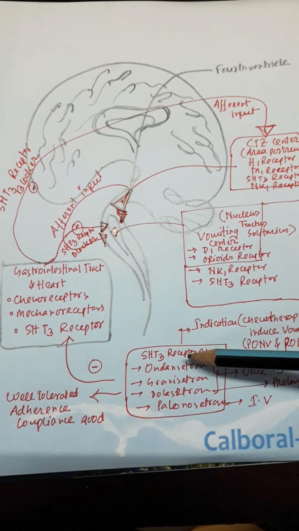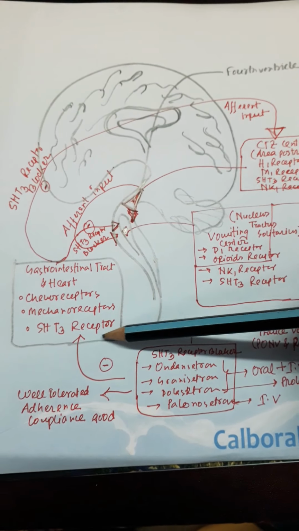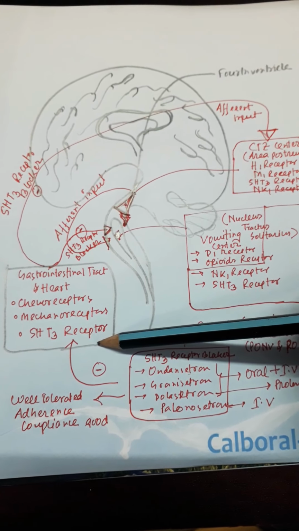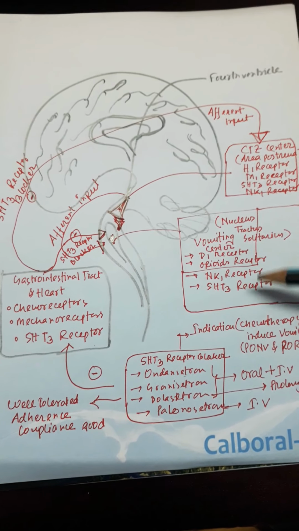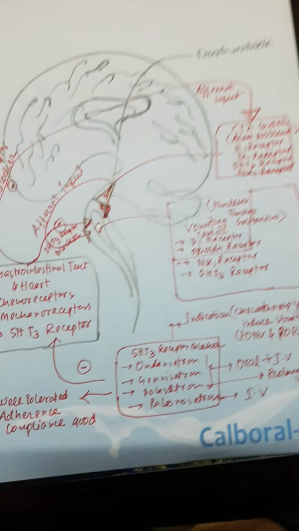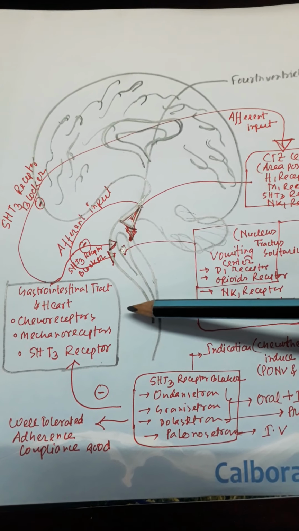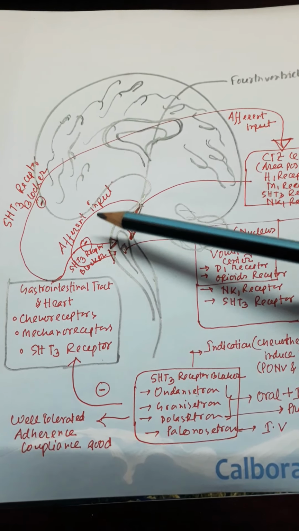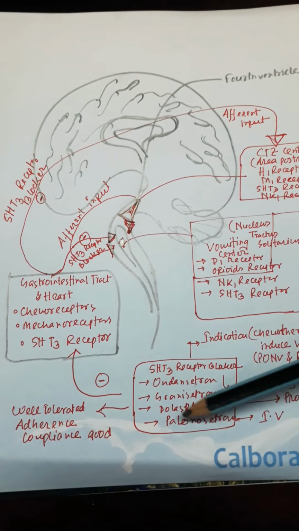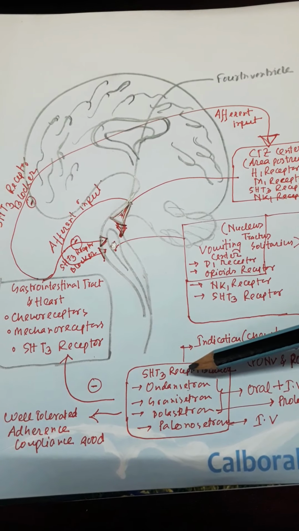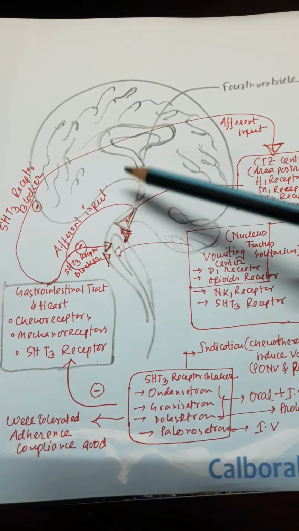What happens when 5-hydroxytryptamine receptor blockers are used? They inhibit peripherally and centrally acting 5-hydroxytryptamine 3 receptors, by blocking spinal reflexes and also by blocking the afferent input or afferent impulse or afferent nerve. 5-hydroxytryptamine receptor blockers act peripherally and centrally.